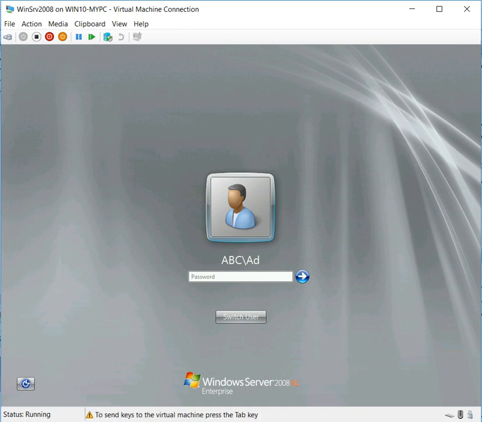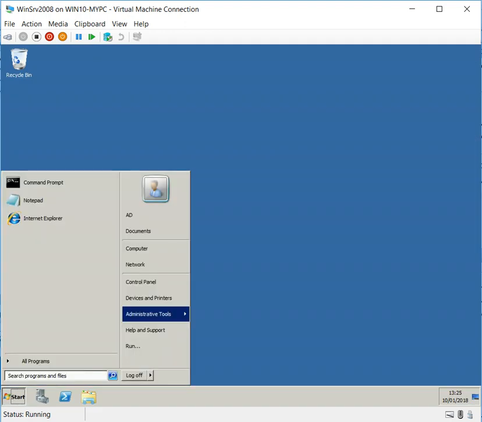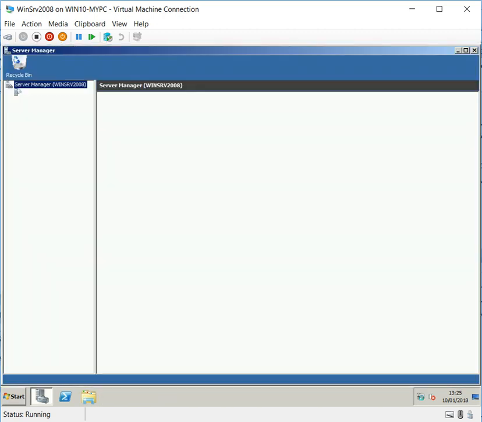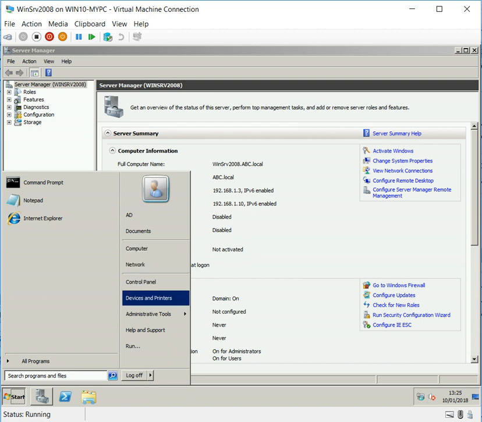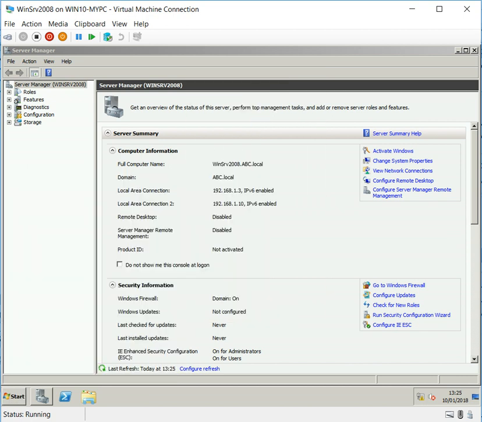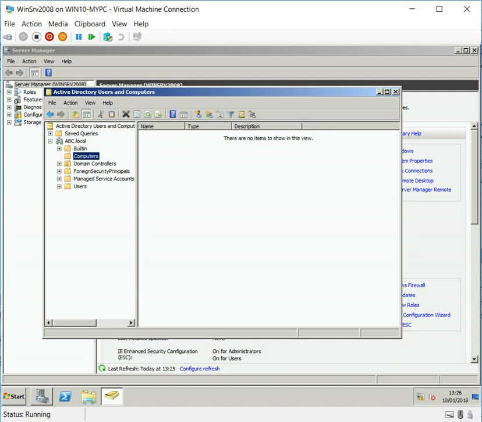I'm just going to log on with the domain admin credentials, and if I can log on, I'll show you it is a domain controller. That's all basically for today. So let's have a look. Preparing desktop, and browse to my new DC admin tools, AD Sites and Services. And here it is, admin tools. And where's the domain computers? Here we go. Just to show you, I'm now able to see the same domain, and I'm able to see the computers and their normal computers. I've got only two domain controllers.